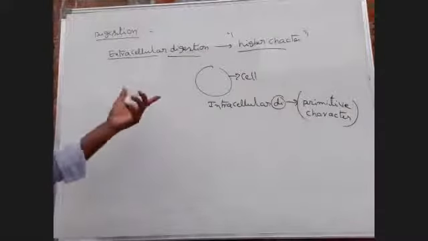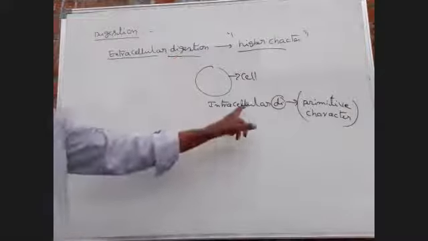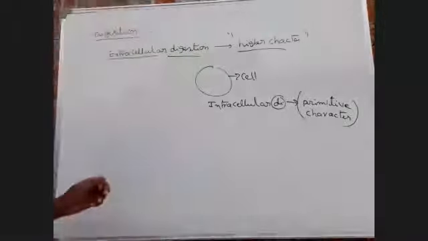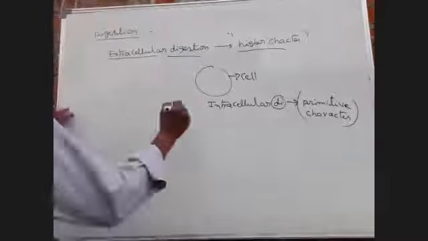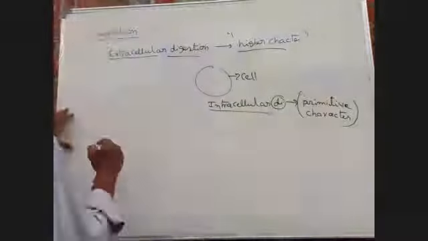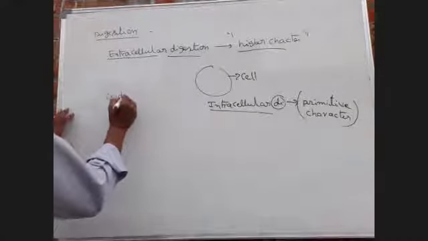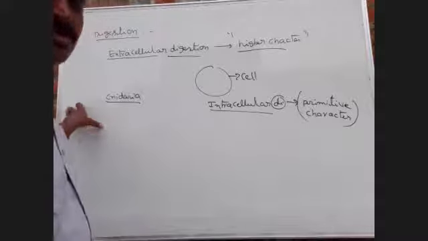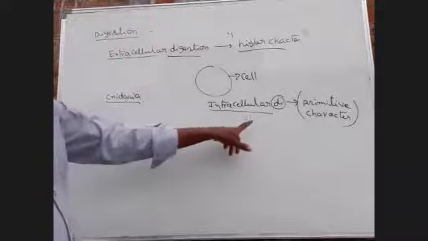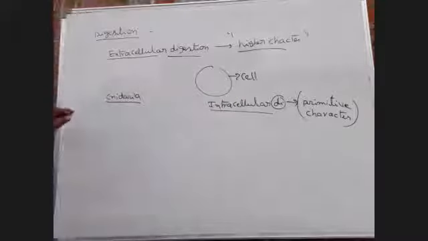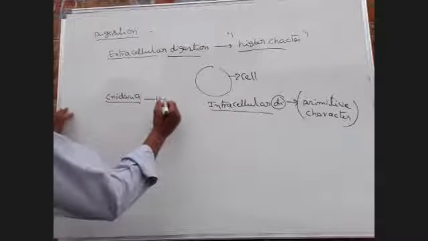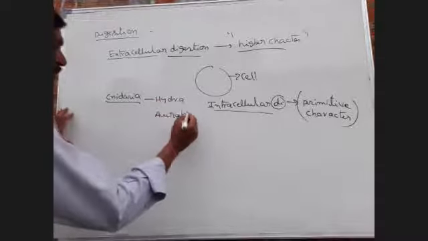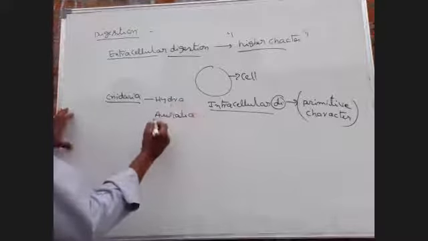Both extracellular digestion and intracellular digestion occur in only one phylum. What is the name of the phylum? Cnidaria. This is most important. Examples of Cnidaria are Hydra and Aurelia.